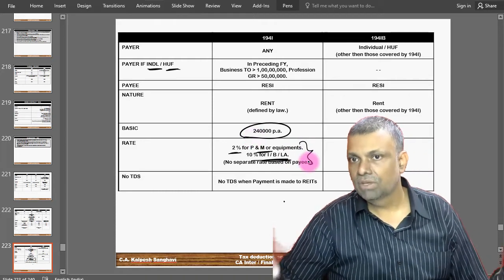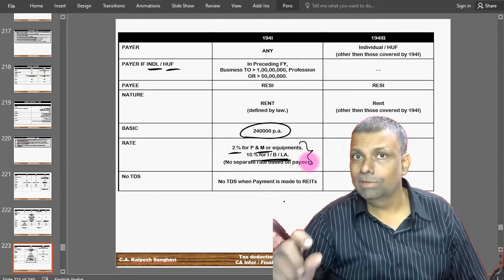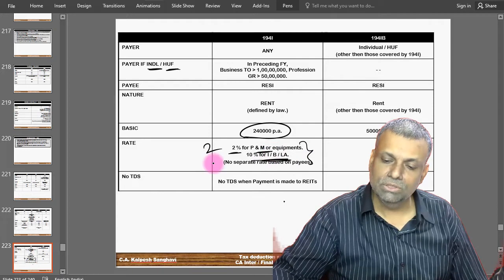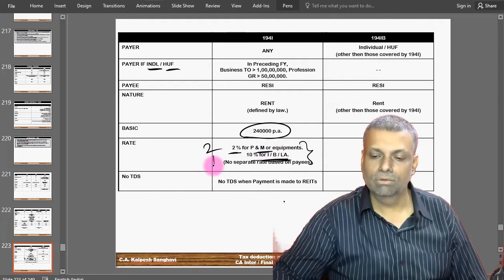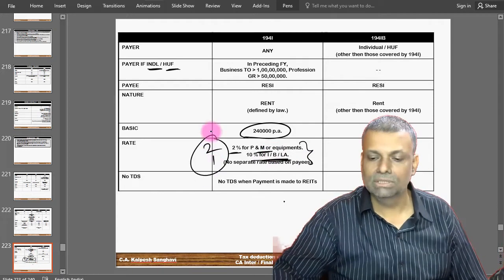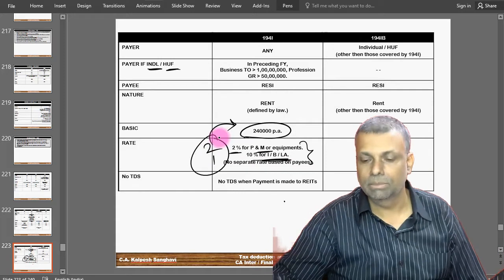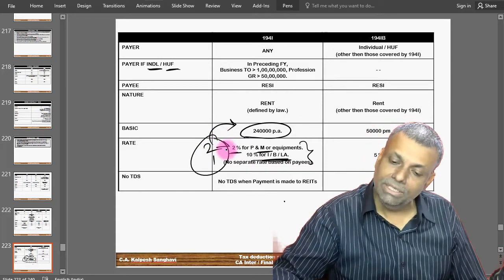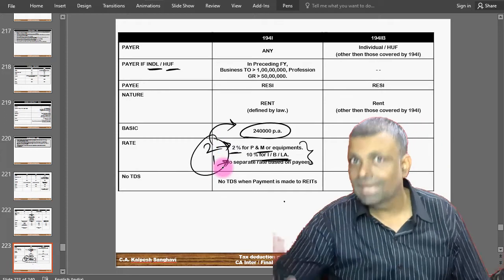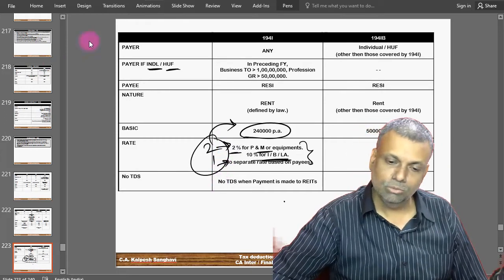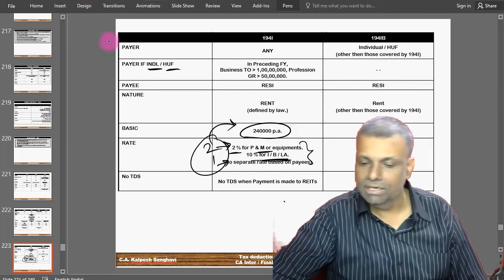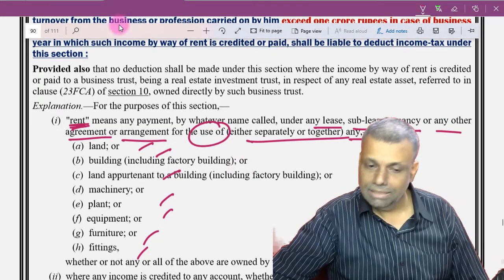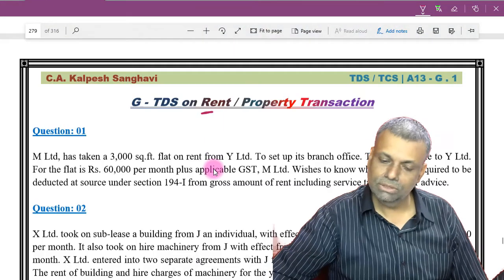So there is a possibility that you may have, say, 2 lakh rupees for plant and machinery and 1 lakh rupees for land and building. So you have 3 lakh rupees, which is crossing the 2 lakh 40,000 rupees limit. So you will say TDS will be applicable, but the TDS will be deducted at the respective rates. That is a caution one has to be very clear about, because here the TDS rate is with respect to every category of income.